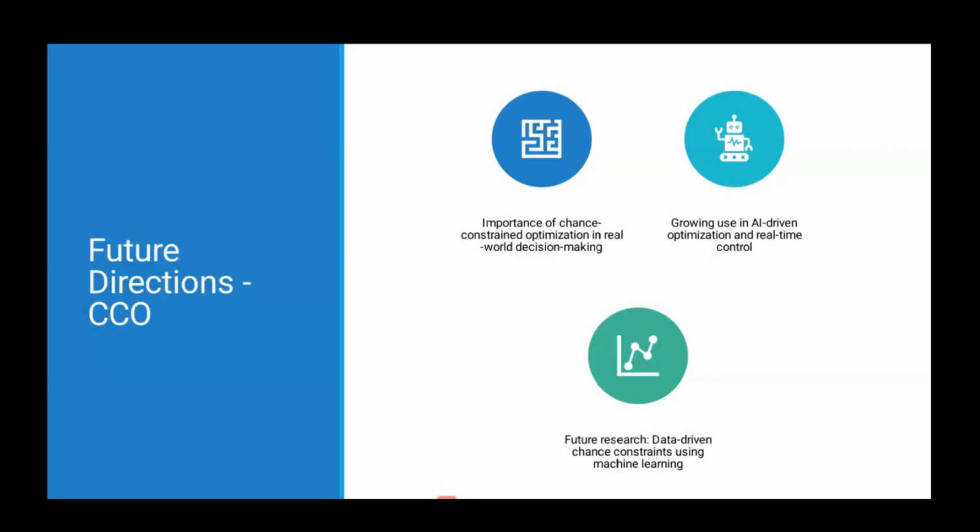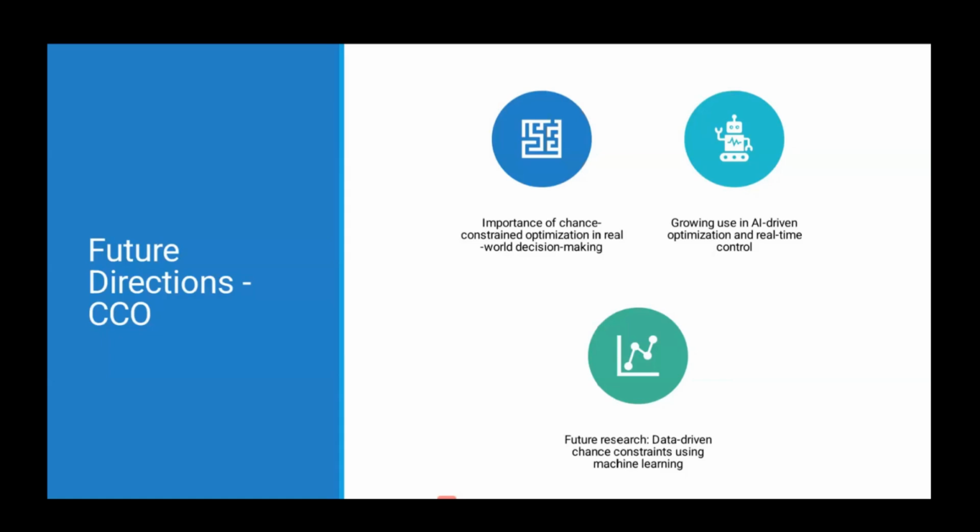Now people are implementing chance constraint optimization in various domains. There is growing use of artificial intelligence driven optimization and real-time control. Artificial intelligence learns about that uncertain parameter. It can model that uncertainty, the probability distribution, and that can be used in the optimization.